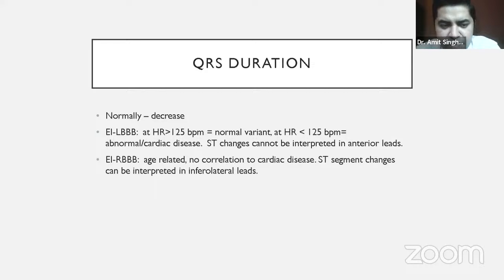One thing we have to keep in mind is that if a patient is already having a left bundle branch block pattern in the baseline ECG, in our own clinic's baseline ECG, such patients should never be sent for treadmill test. Why? Because when there is already a baseline LBB, we know that LBB or RBB are also associated with secondary ST segment changes.